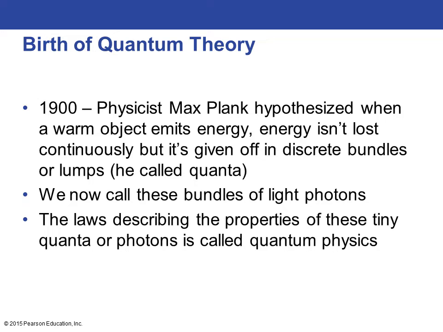First, we're going to look at how the quantum theory started up, and in 1900, physicist Max Planck hypothesized that when a warm object emits energy, the energy isn't just lost continuously or in a continuous stream, but it's given off in discrete bundles or lumps, which he called quanta. We now call these bundles of light photons. So for light particularly, we call these bundles photons. And the laws that describe the property of these tiny quanta or photons is called quantum physics.